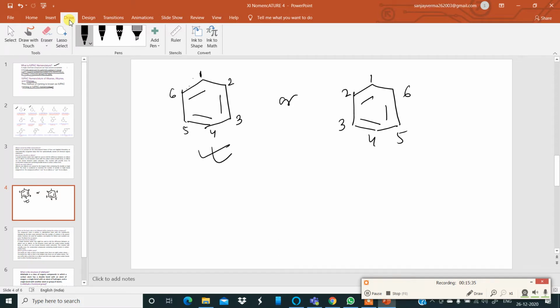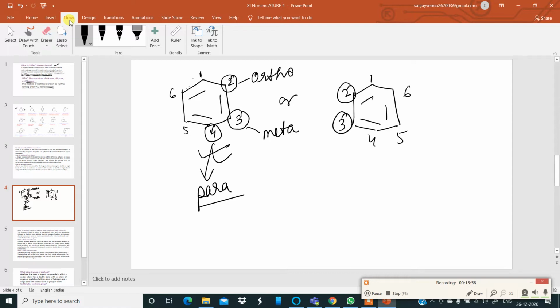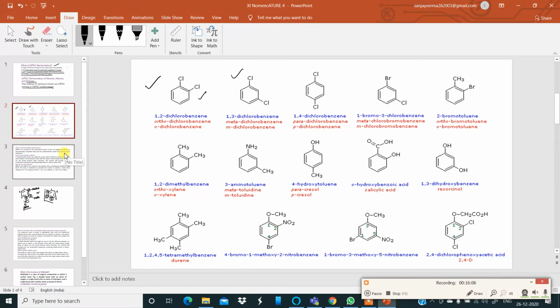Now, this carbon 2 position of the benzene ring is called the ortho position. This is the meta position, and this one is called the para position. This is ortho, meta, and para position. So keep this in mind. This will help in the nomenclature of organic compounds. Now come back to the second slide. Now you will have a clearer picture.